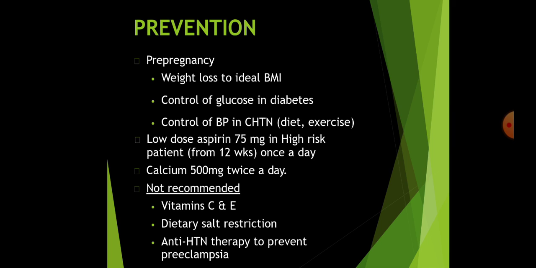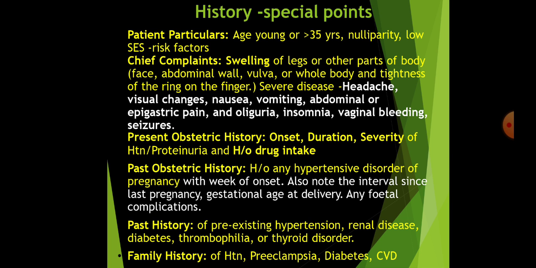What is not recommended or not important is vitamin C and E, which have been shown in the previous trials to be of no use for reducing the incidence of preeclampsia. Then dietary salt restriction is also not needed. It has not shown much difference in decreasing. Antihypertensive therapy to prevent preeclampsia? No. Antihypertensive therapy should be started only when there is criteria, like when BP is more than or equal to 150 mm Hg systolic by 100 diastolic.